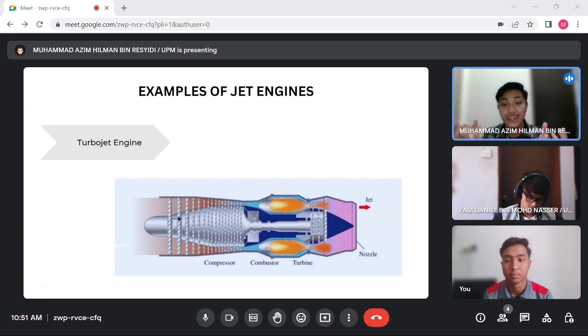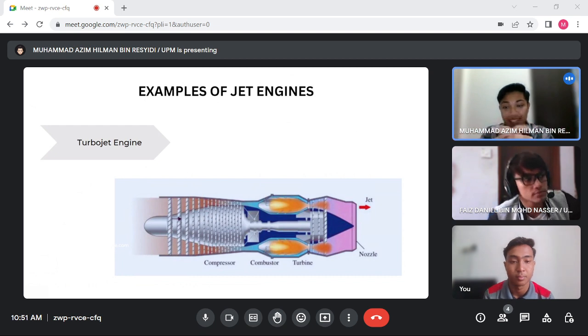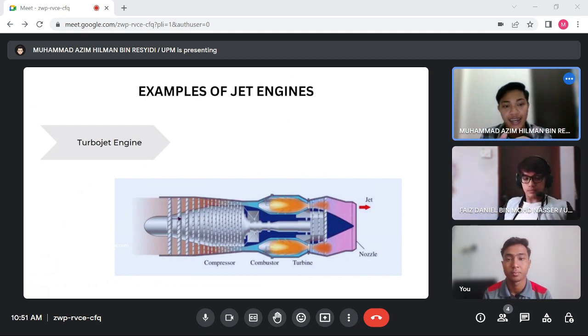In the turbojet, a multi-stage compressor boosts the pressure of the entering air, and a portion of the high pressure air enters the combustor where fuel is added and burned. While the remaining air cools the combustion chamber, the hot products of combustion then mix with the cooling air, and these gases expand through a multi-stage turbine.